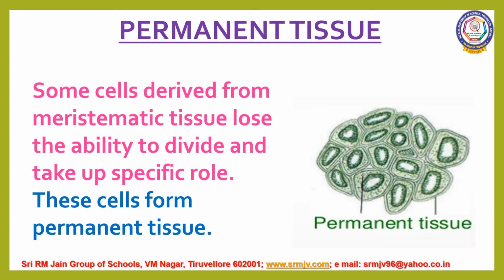Now, we shall discuss about what is permanent tissue. Some cells derived from meristematic tissue lose the ability to divide and take up specific role. These cells form permanent tissue. They are actually derived from meristematic tissues. They are termed as permanent tissue as they have permanent shape, size and function.